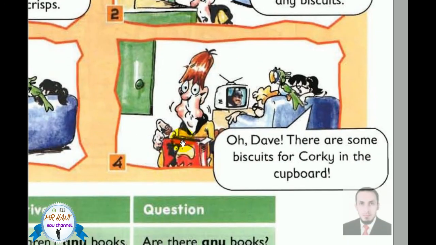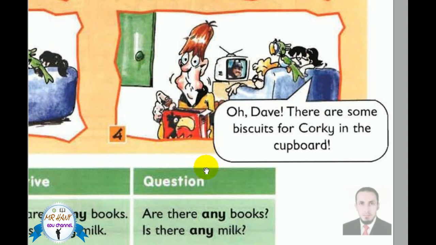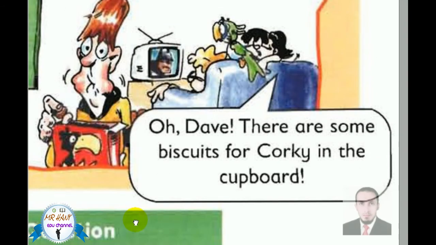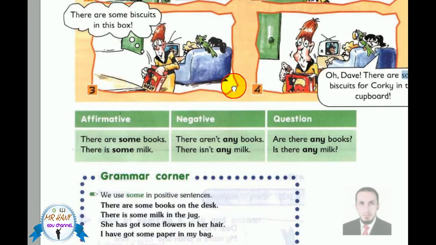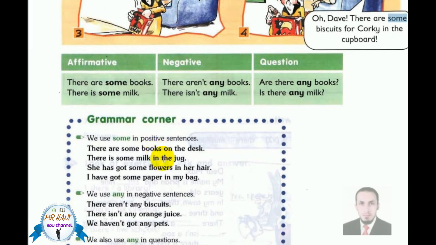Number 4. Oh, Dave, there are some biscuits for Karki in the cupboard. There are some. Yes, that's an affirmative sentence. We use some here to express a plural noun, biscuits. There are some biscuits for Karki in the cupboard. Now let's go to this extract.